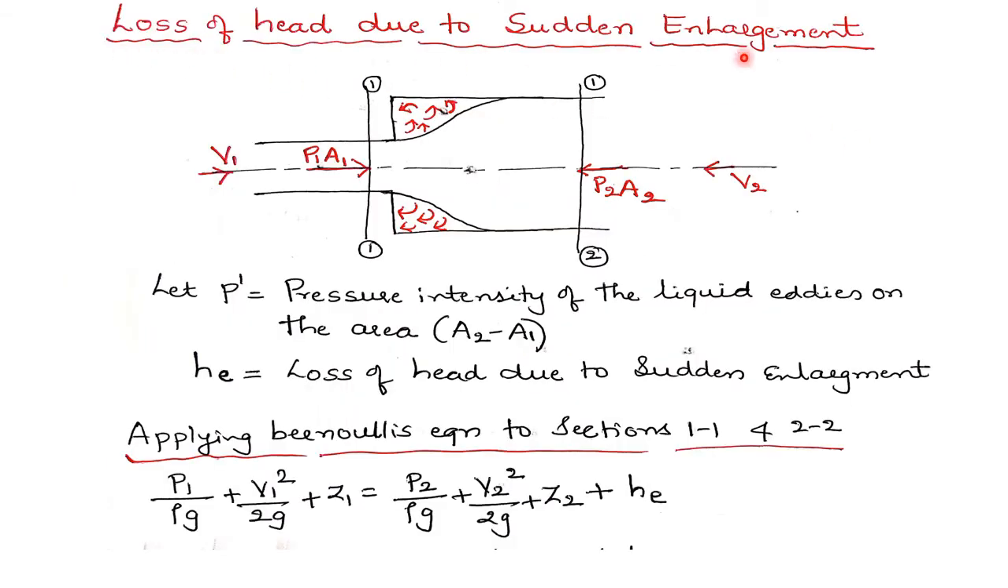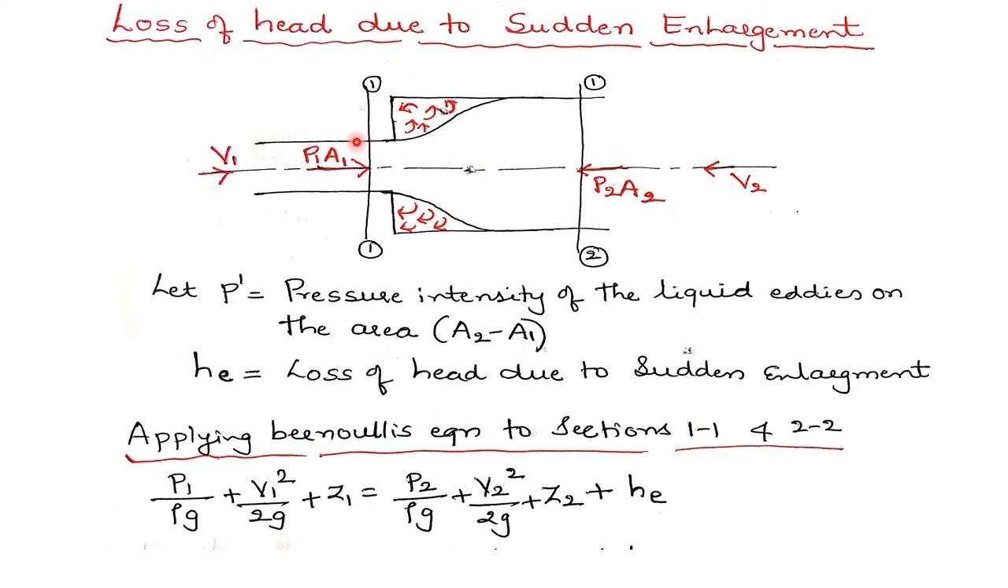It is a very simple derivation. Usually such derivations will not be asked in the exam, but still we should know how we get the equation for the loss of head due to sudden enlargement. So let us consider a pipe.